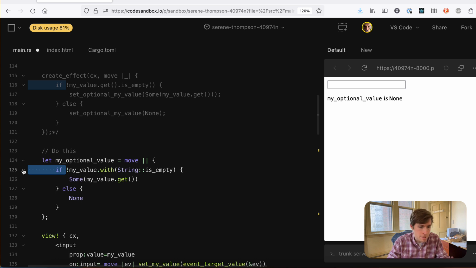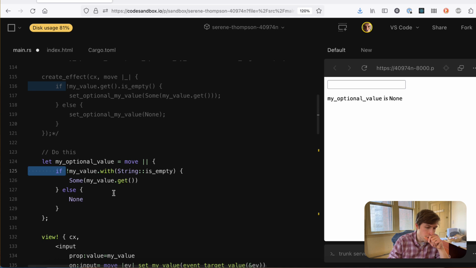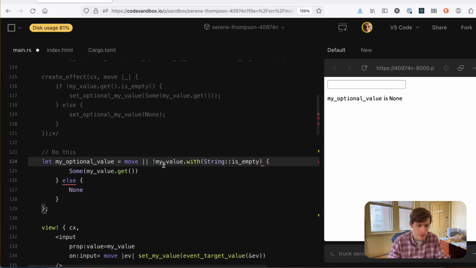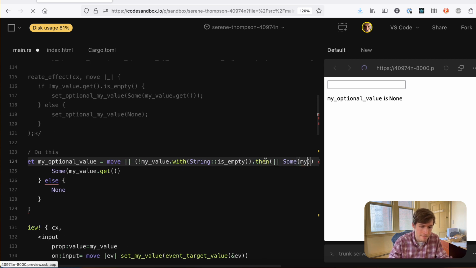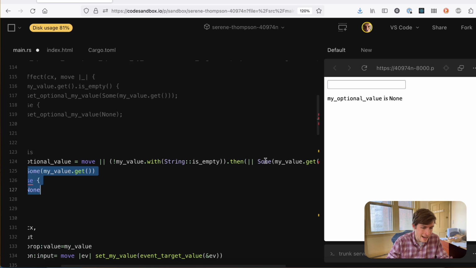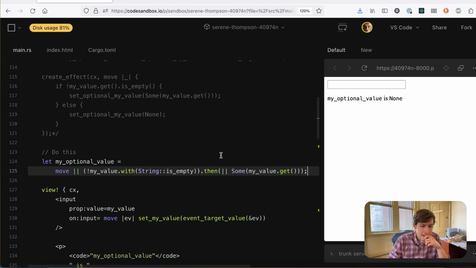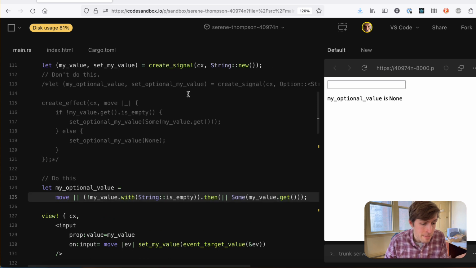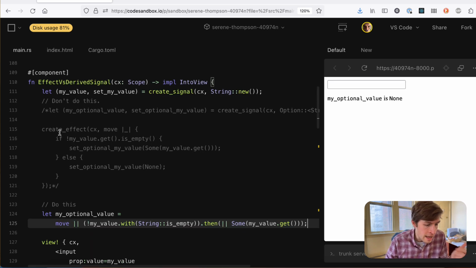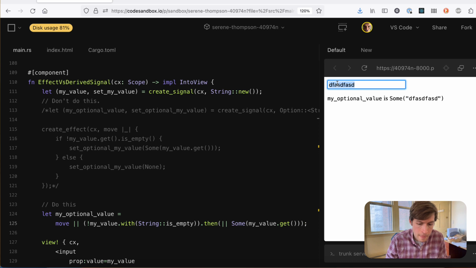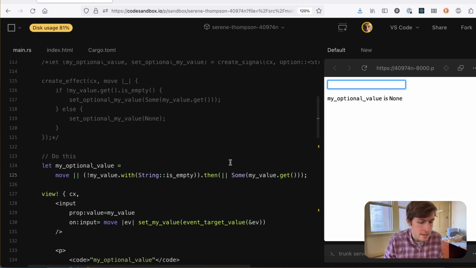This is kind of up to you, whether you think this is a better way of doing it or a worse way. But we could actually do, not myValue.with string that is empty, we could do .then Some myValue.get. That should work, right? I hope that cargo format will fix this formatting for me. This is really like a one-line statement. Maybe you don't want to write this as a one-line statement, but you don't need another signal and an effect that's 6 lines. It's a really simple piece of logic to write, I guess.